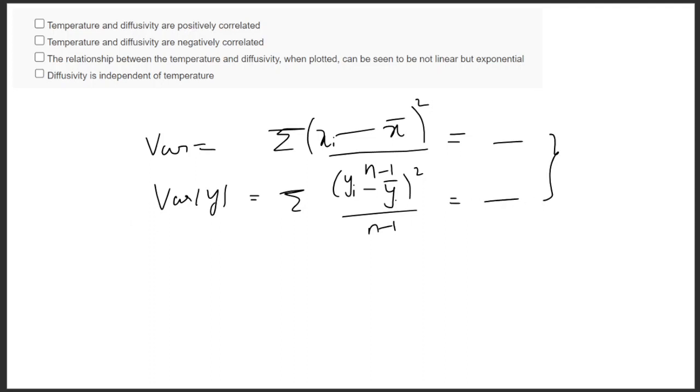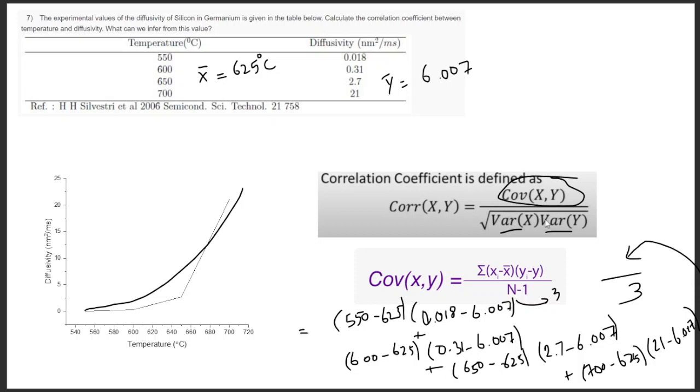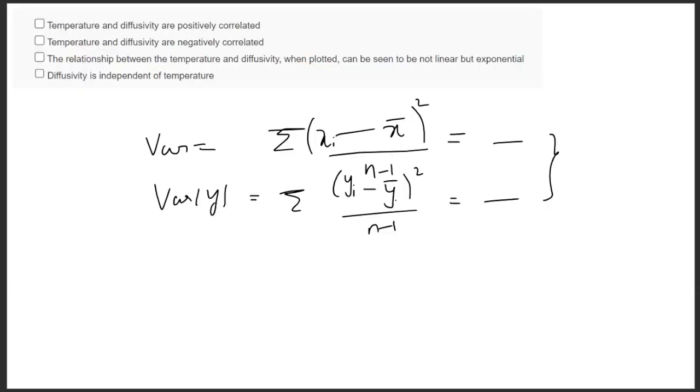Then we have to substitute back in this equation, and you will get some correlation coefficient value. So based on that we can give the answer to this.